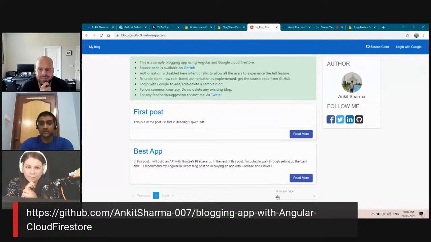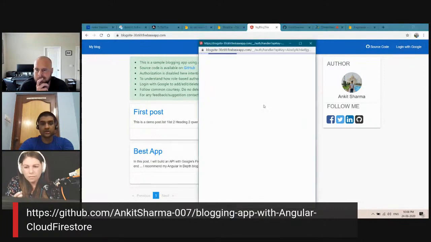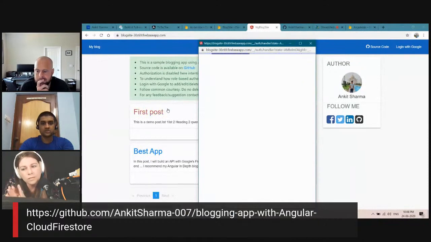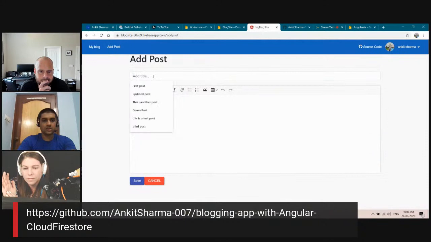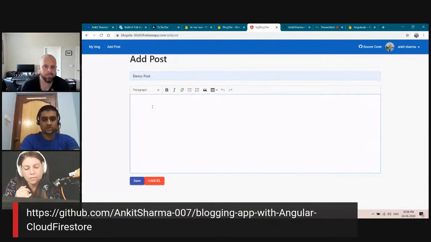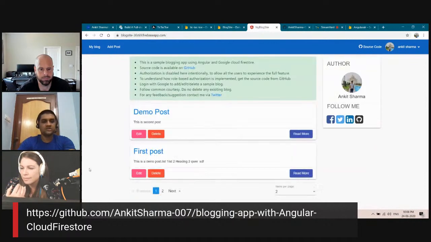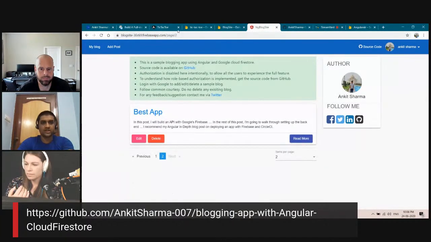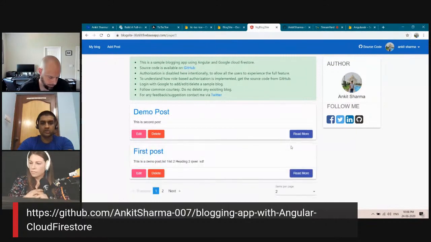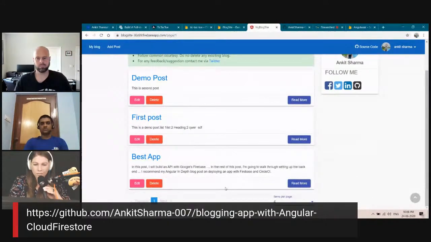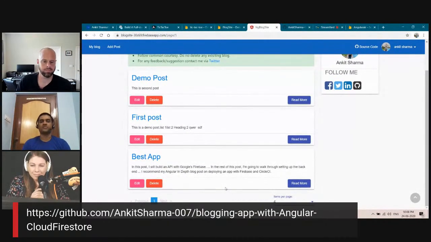And also we have a scroller, so a scroller will kick in when you scroll down, and that's it about this particular application. Also we have pagination at the page. Let's say if I add something, let me log in, I will show you the pagination in action. If I log in here, I can add a post, I can write a demo post, this is the second post, save. So here you can see we have a pagination option, and the URL will update with page-2. And also we can select how many items per page you want to show, 2, 4 or 6. So that's how this blogging application is built.